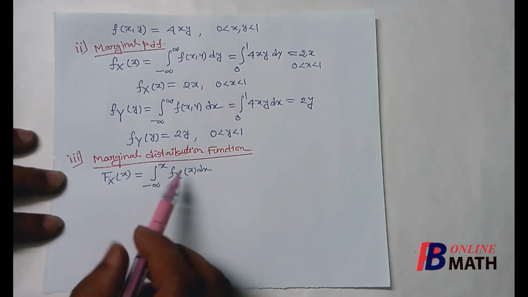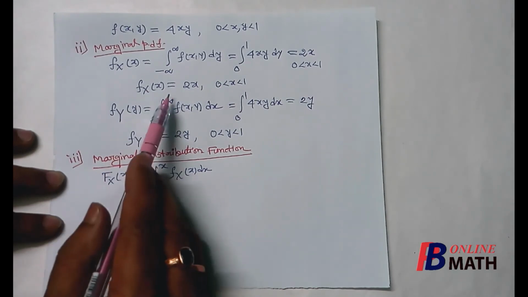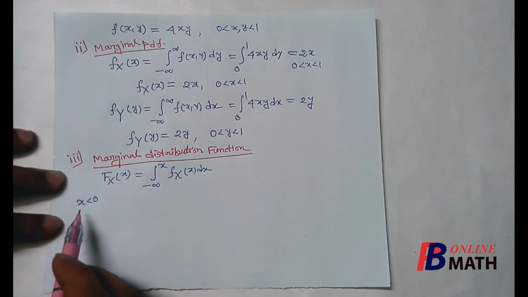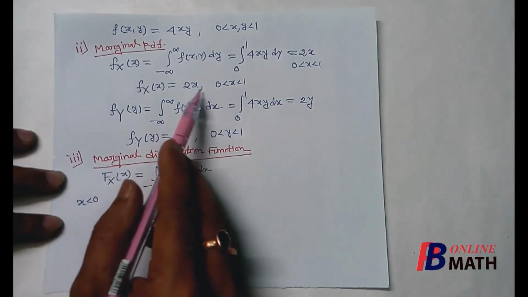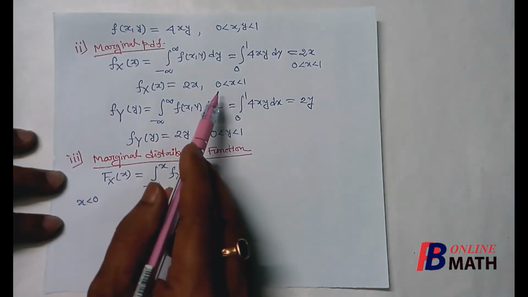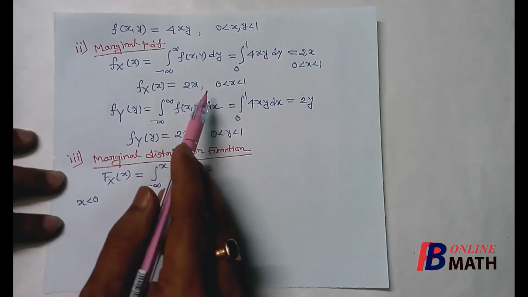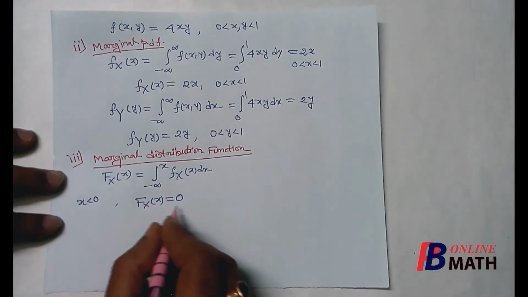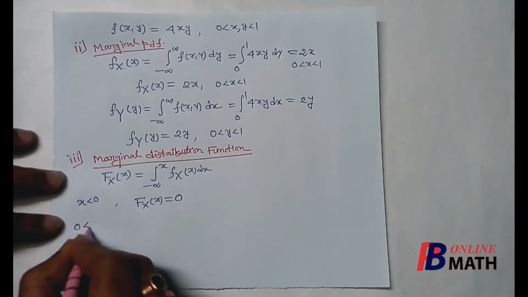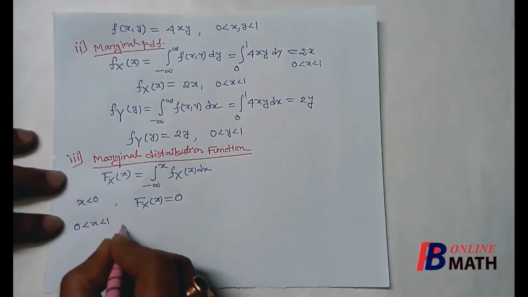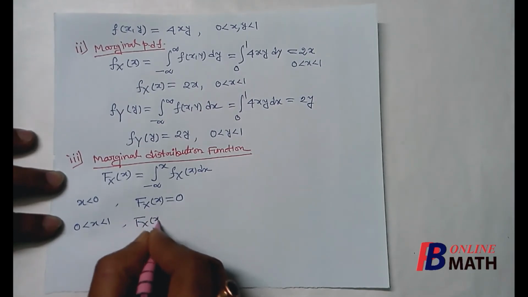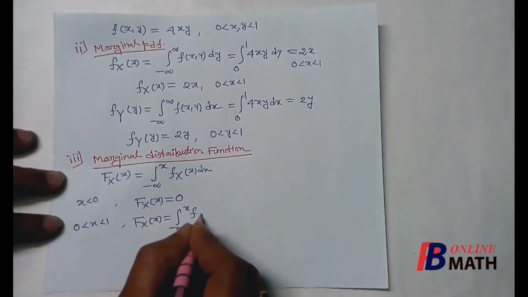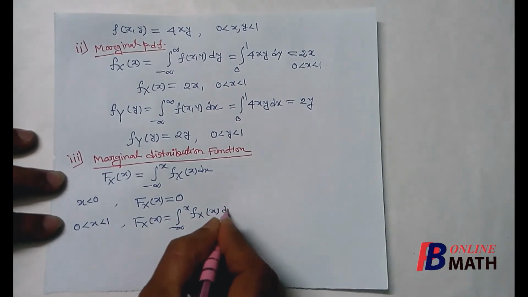Now here we find that for different values of x, we can get different values of this distribution function. First of all, if x is less than 0, then we find that there is no mass at any point less than 0. So in this case, the value of the distribution function is 0. Next, we assume that x lies between 0 and 1. Then FX(x) is equal to the integration of the marginal PDF.